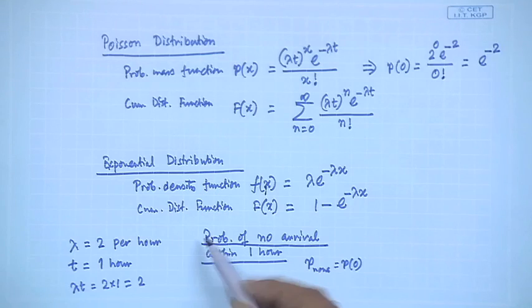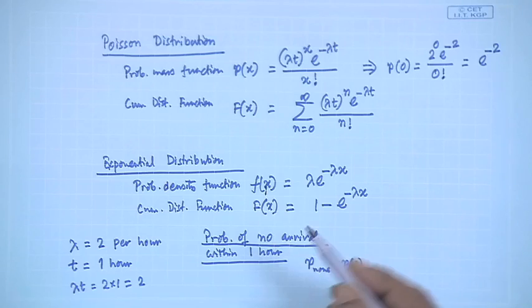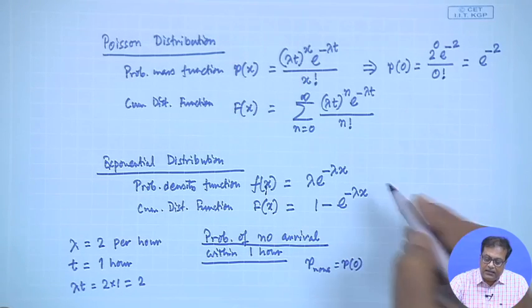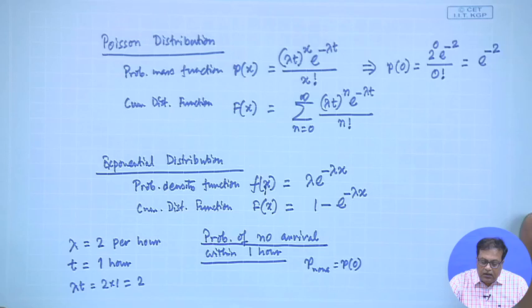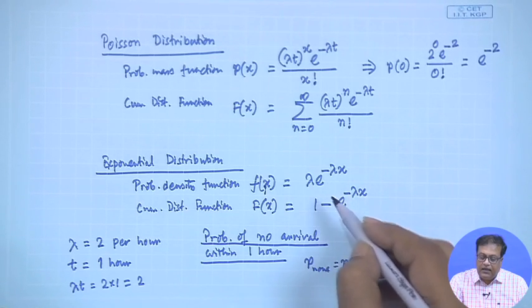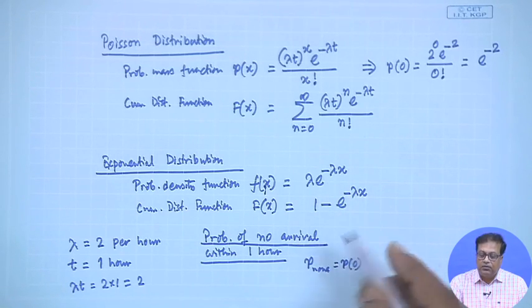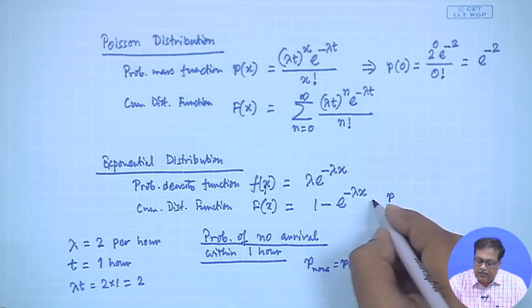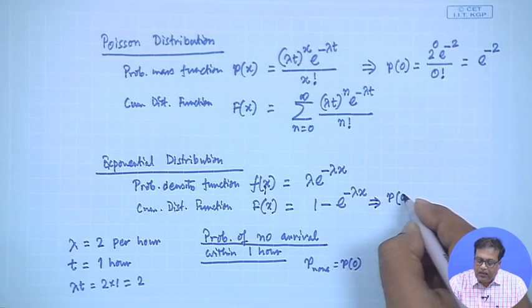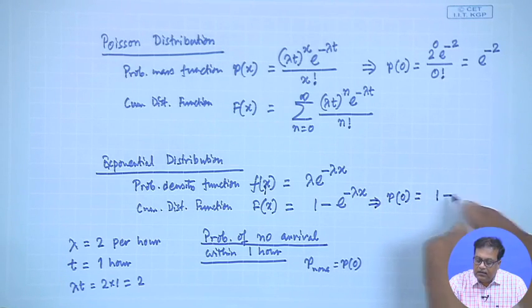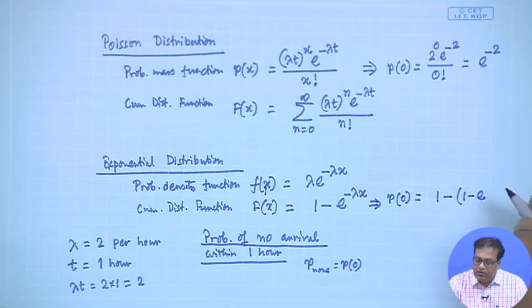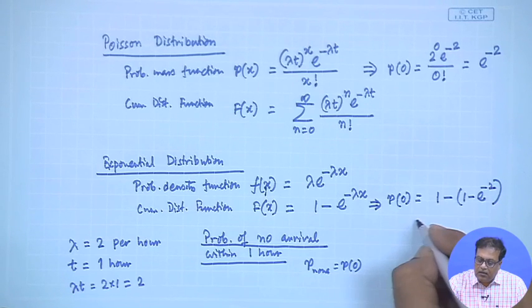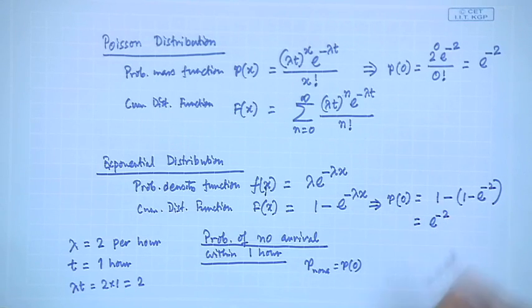Similarly, suppose we use this one, please also remember that F(x) is nothing but P(X less than or equal to x). So, what will be the probability that nobody will arrive, right. We need to find the probability of no arrival from here, P0, that will become 1 minus e to the power minus 2, right, that also becomes e to the power minus 2, right.